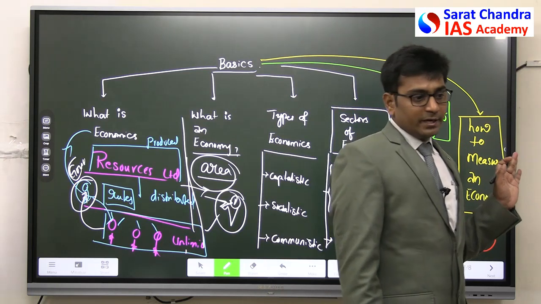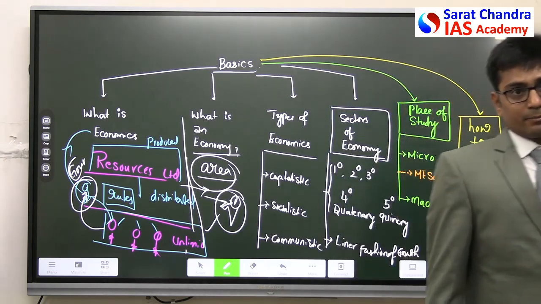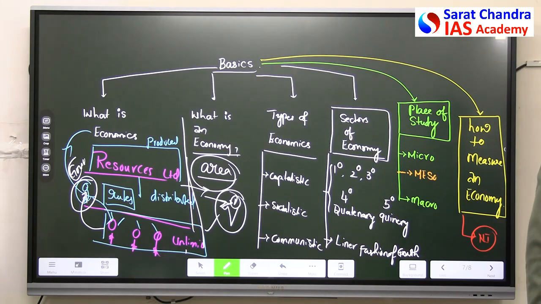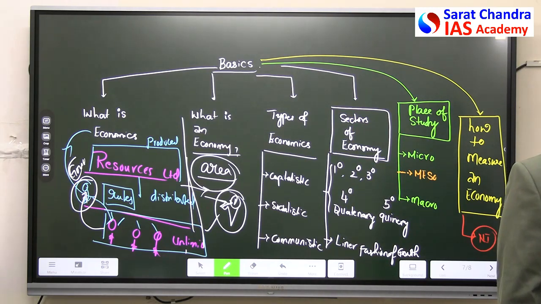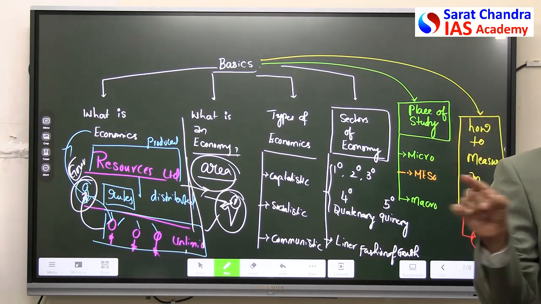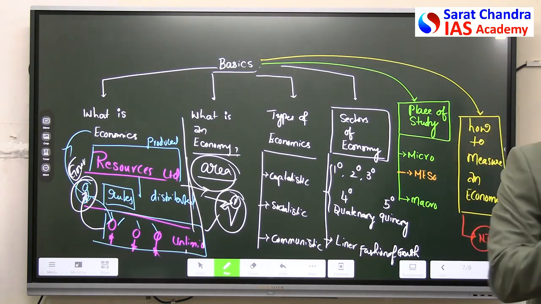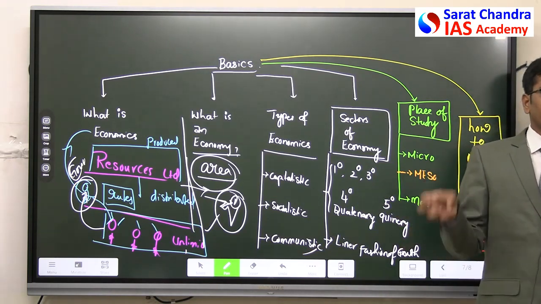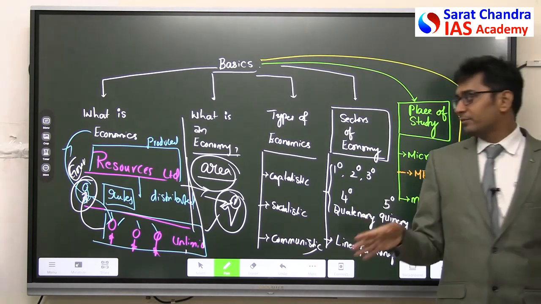The erstwhile USSR and China are communist economies. China was a communist economy. Russia was a communist economy. Now what does this mean? In that geographical area, the principles that you have applied are communist principles, which means there will be no private property. The entire property belongs to the community. Government will be controlling it.